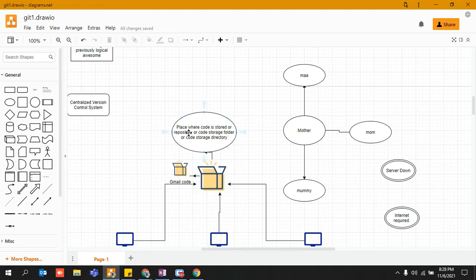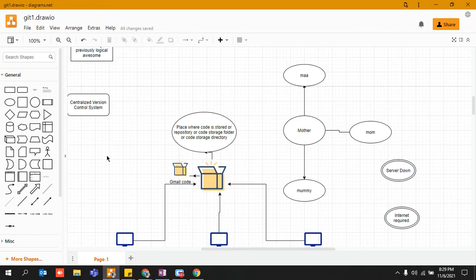So what is a repository? It is just a place. You can just think about it that way. You can give it n number of names, like this is the place where all our code is stored. If everybody is writing their code, and at the end of 8 hours they are pushing their code onto a certain place, that can be called a central repository, because everybody has access to that, and they are putting their code onto this particular location, right? So this is the place where code is stored, or you can say this is my central repository.